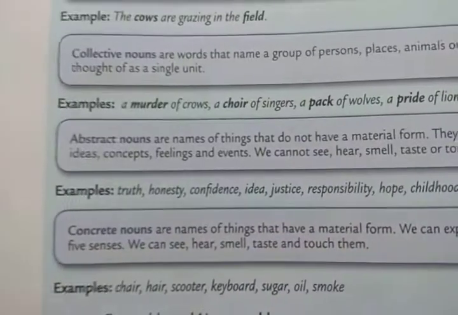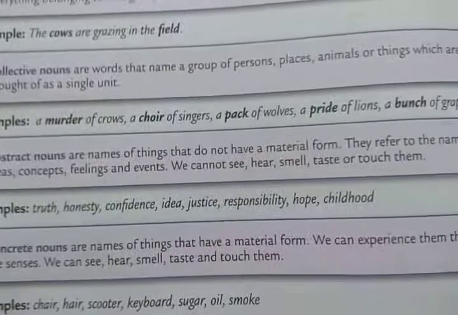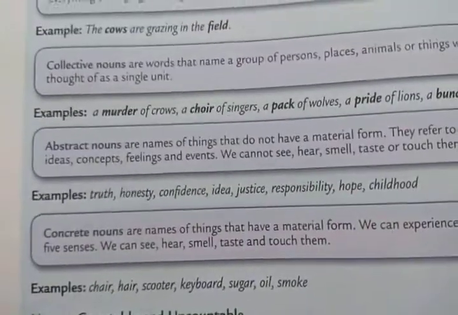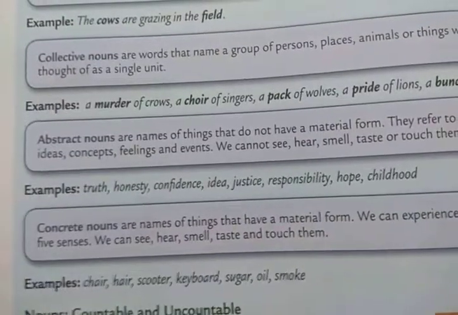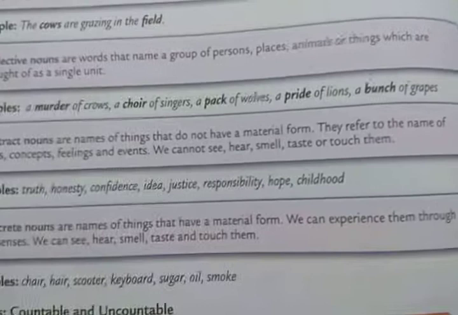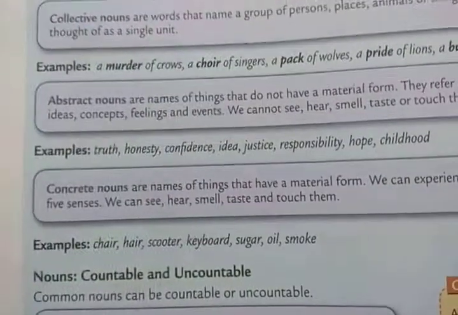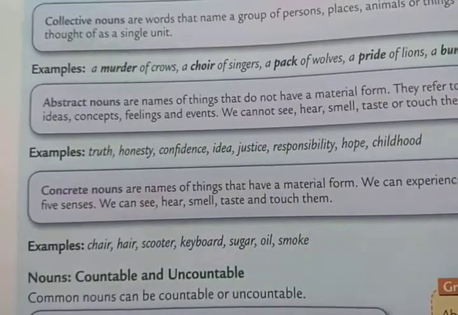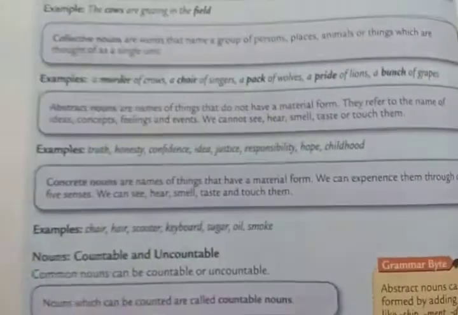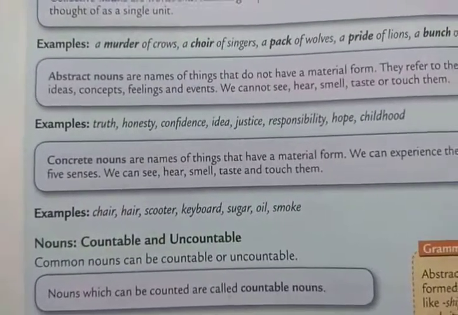Then you have abstract nouns. Abstract nouns are names of things that do not have a material form. Okay? They refer to the name of ideas, concepts, feelings, and events. And we cannot see, hear, smell, taste, or touch them. For example, truth, honesty, confidence, idea, justice, responsibility, hope, childhood. So you cannot touch or see all this. Okay?